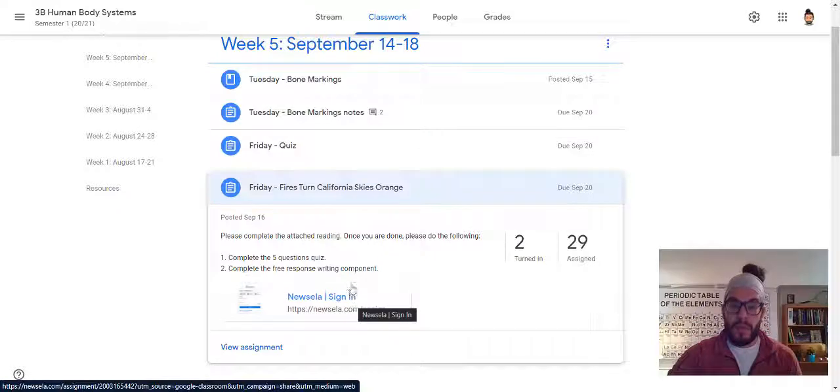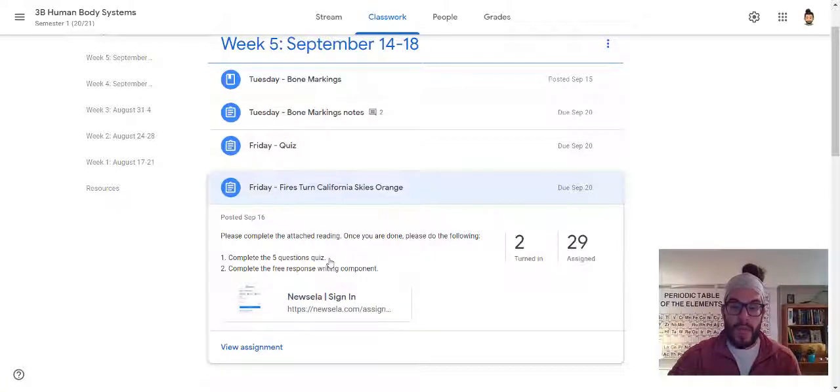After you read through it, you'll have 2 things to do. One is a 5-question quiz. Actually, it might be only 4 questions, but either way, it'll ask you some questions about the article, and if you don't know the answer, you can always go back to the article and look for it. After that, it'll ask you a question that requires a typed out response. It'll say, what do you think of this? Or explain a little further what they were talking about with this.